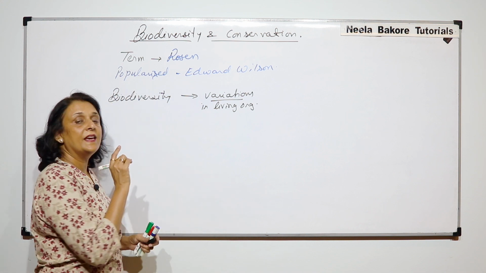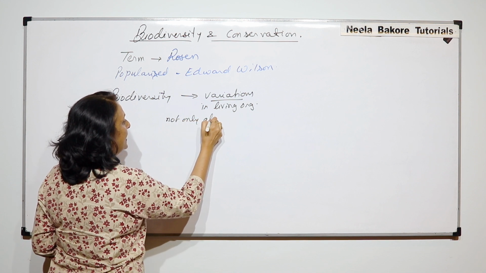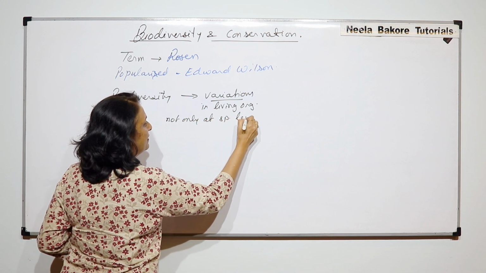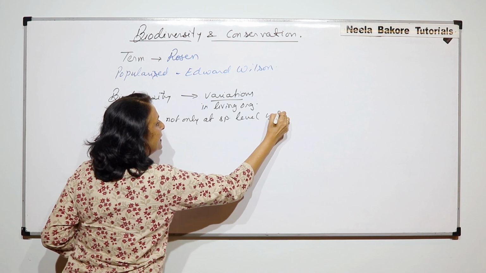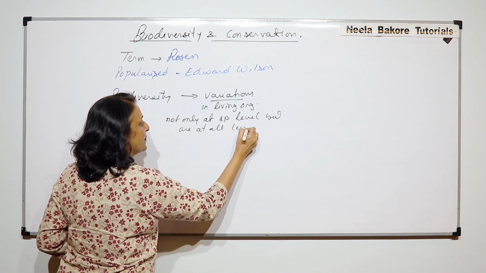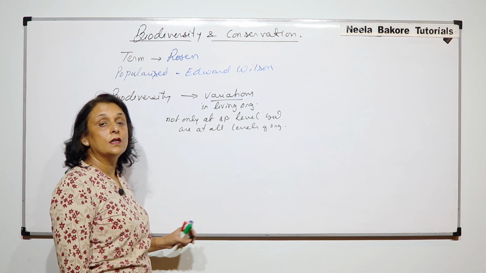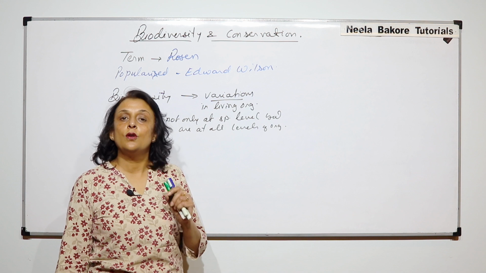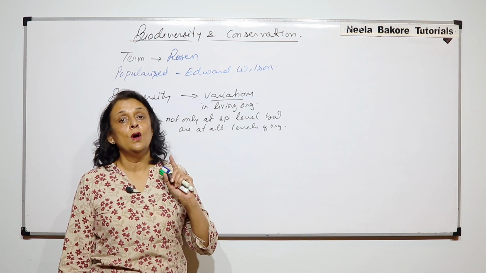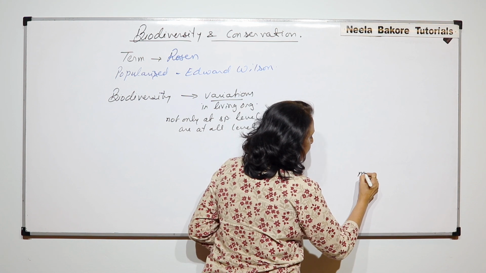So these variations are not only at species level, but at all levels of organization. And we have talked about different levels of organization, from the lowest level to the highest level of organization.